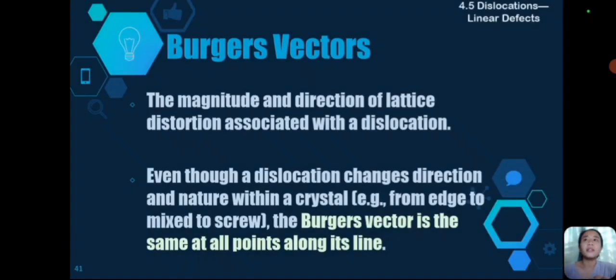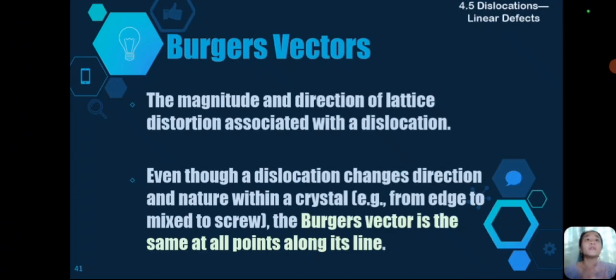Next is the Burgers vector. The magnitude and direction of lattice distortion associated with a dislocation. Even though a dislocation changes direction and nature within a crystal, for example from edge to mixed to screw, the Burgers vector is the same at all points along its line.